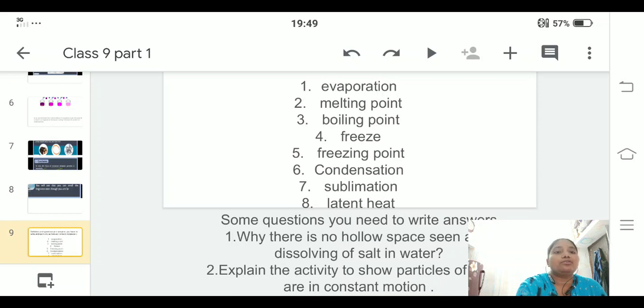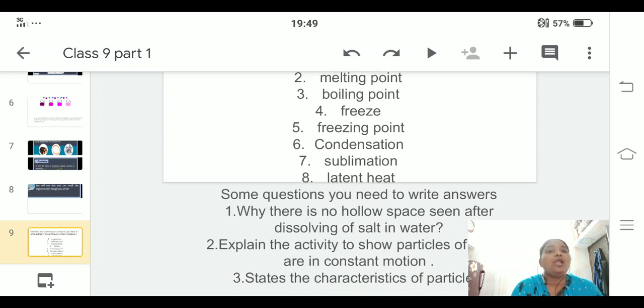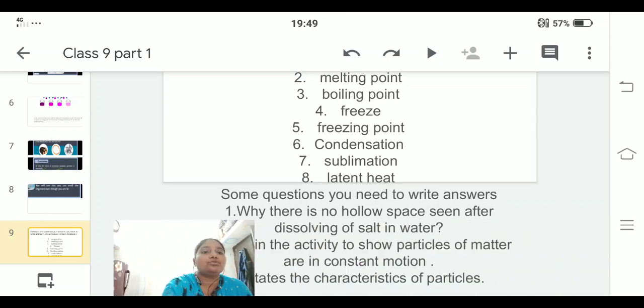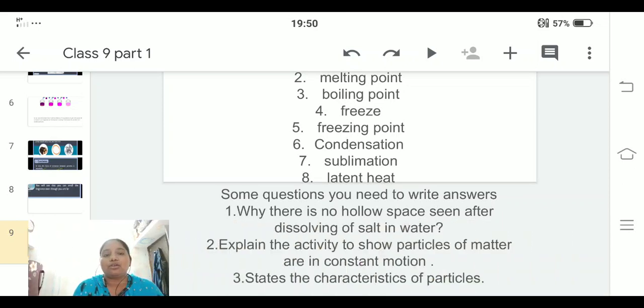The questions which have been asked are: why is no hollow space seen after dissolving salt in water? Because the hollow space will be occupied by the salt which we are adding. Explain the activity to show the particles of matter are in constant motion. The agarbatti experiment you need to write in full. State the characteristics of particles. There are five. You need to write all five.